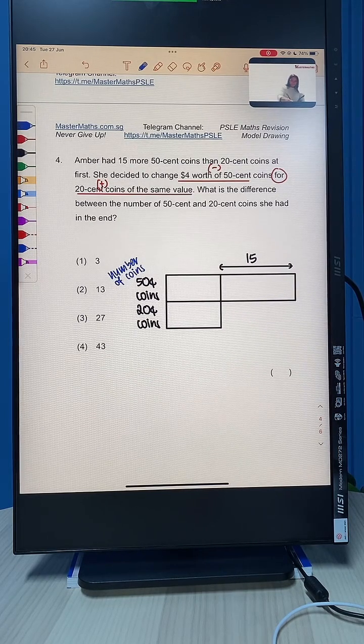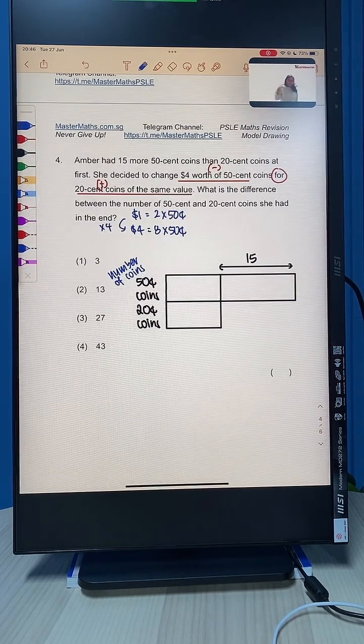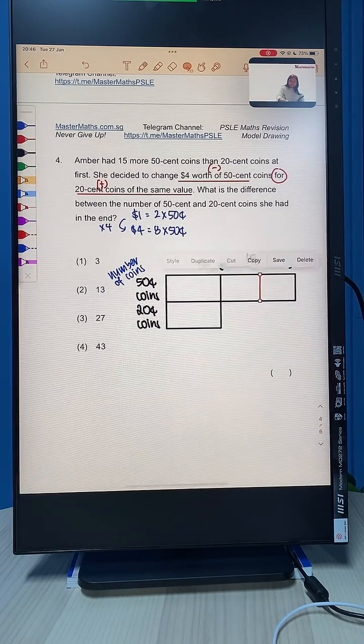Alright, so we do know that $1 is 2 50-cent coins, right? Yes, indeed. You're right. So if I want $4, I have 2 times 4 to give us 8 50-cent coins. So out of these 50-cent coins, I'm going to take away 8 because I'm going to exchange.